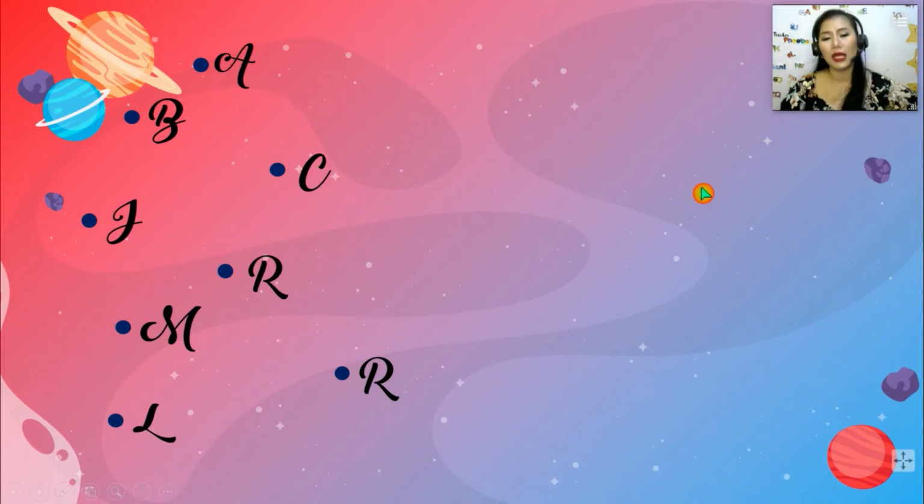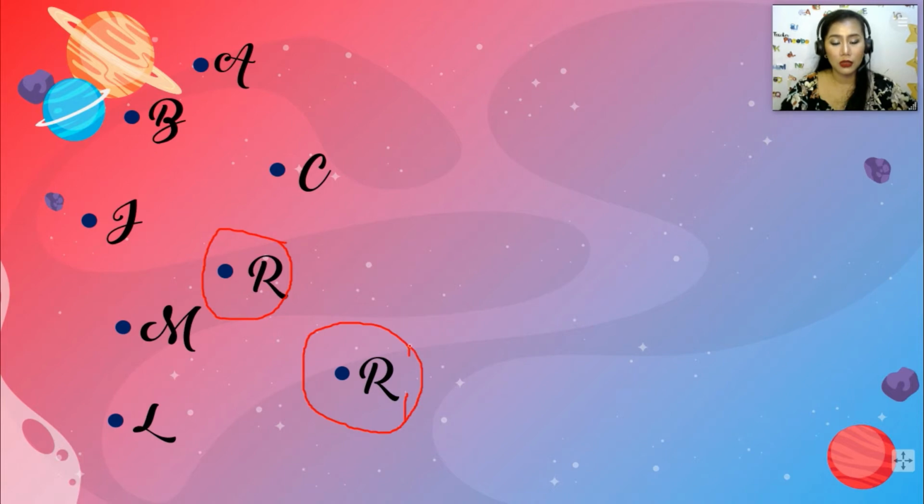Now, what if, ma'am, we have a lot of points, madaming points dito at lagpas sila sa 26? Well, that is true because we have only 26 letters in the English alphabet. So if that is the case, huwag kayong mag-alala, may makikita naman kayo dyan na 1. That would mean R sub 1. Meaning, eto si point R, eto naman ay si point R sub 1.